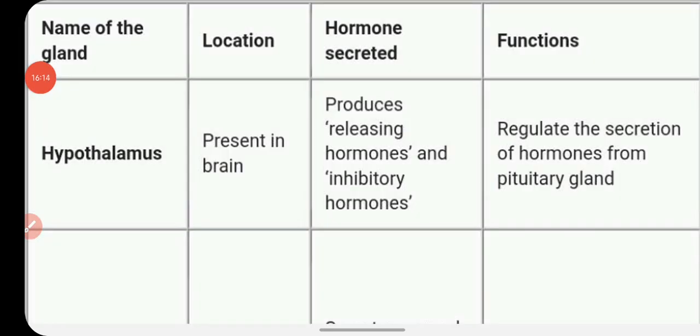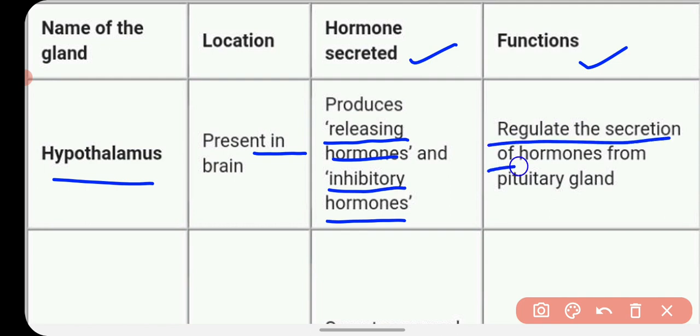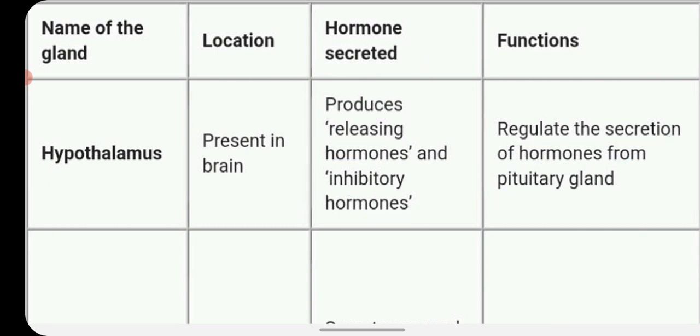Now let's summarize the endocrine glands. Okay, so the first is the hypothalamus. It is present in the brain, and what does it secrete? It secretes releasing hormones and inhibitory hormones. And what is the function of the hypothalamus? The hormones which are released from the hypothalamus regulate the secretion of hormones from the pituitary gland.